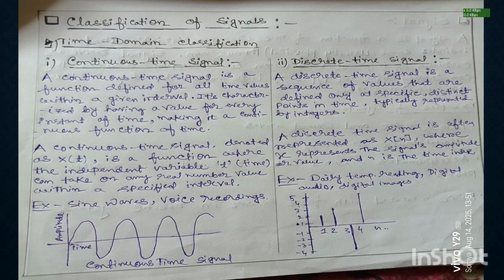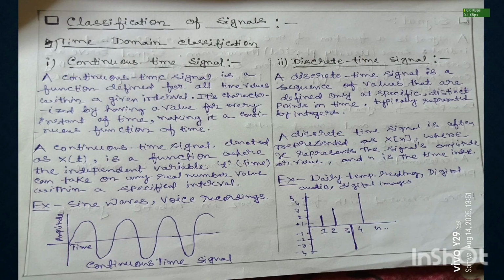Let's see some examples of continuous time signals. Sine waves and voice recordings are examples of continuous time signals. Let's see the graph of a continuous time signal, which is similar to a sine wave.